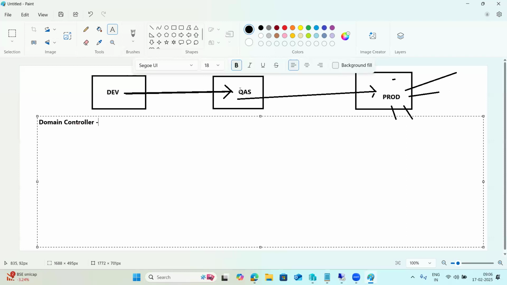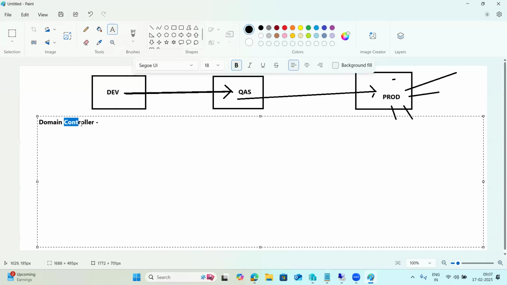This is the main system, and it will control the other systems in a landscape: where to move the changes, how to move the changes, from where to move the changes. The domain controller will control the changes and the system landscape, and everything will be controlled here. Out of these three systems, we have to make one system the domain controller.